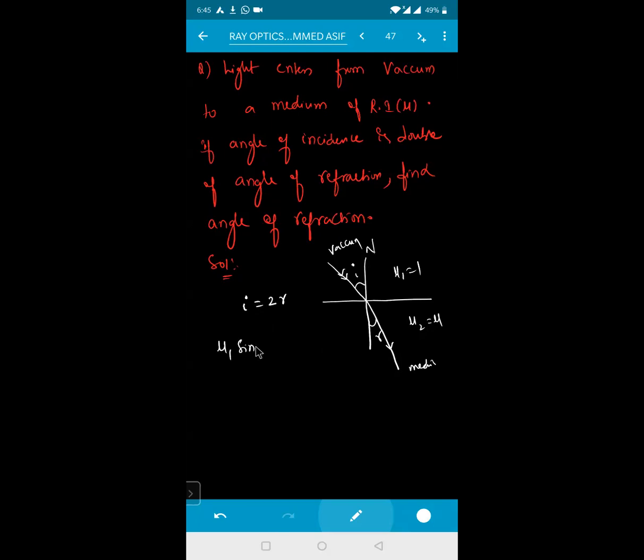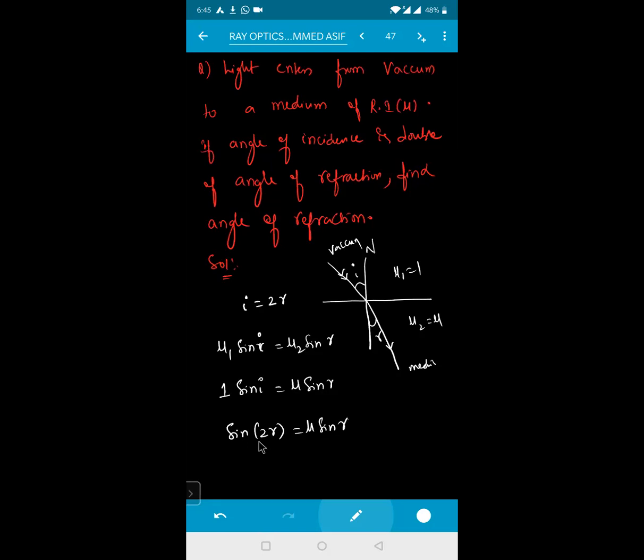Mu1 into sine I is equal to mu2 into sine R. Mu1 is how much for me? 1 into sine of I is equal to mu2, which is mu, into sine of R. This will be equal to sine I, and the I value is how much for me? 2R. That is equal to mu into sine of R.